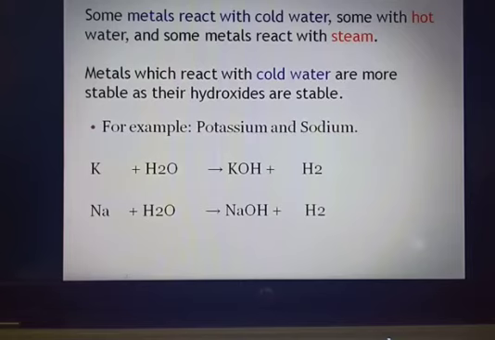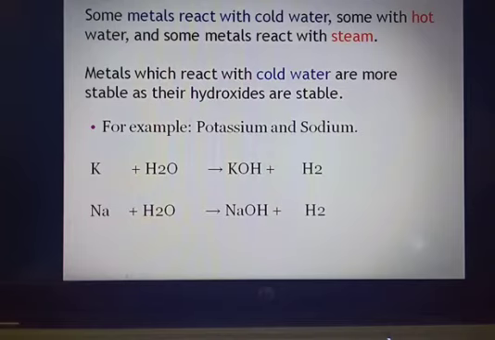Now, a few metals react with different forms of water. Different forms in the sense with cold water, with hot water, and some metals react with steam as well. So first we'll see when metals react with cold water. When these metals react with cold water, it is considered more stable because their hydroxides are very stable. So they show stability in their reactions.